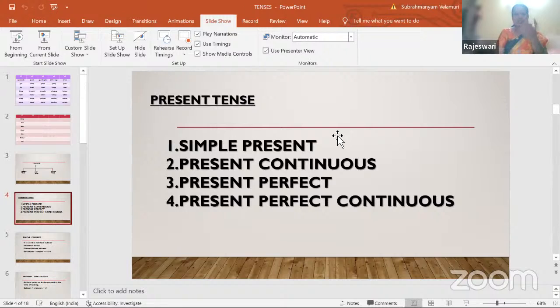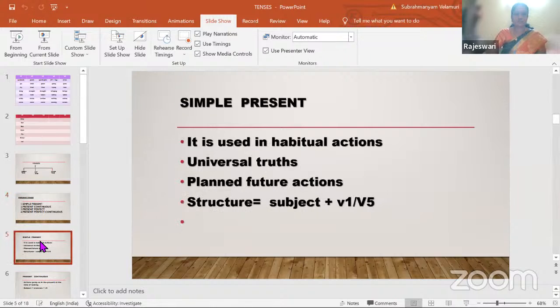Now, there is a structure for each. Here we follow it as I will tell you as we go in detail. So, simple present is used in habitual actions, to talk about universal truths, plan future actions, and many other things. But these are the three main places generally we use the simple present. So, we have a structure to identify our tenses: subject plus V1 or V5. Now, why did I give an option? V1 is the plural form of the verb. V5 is the singular form of the verb.